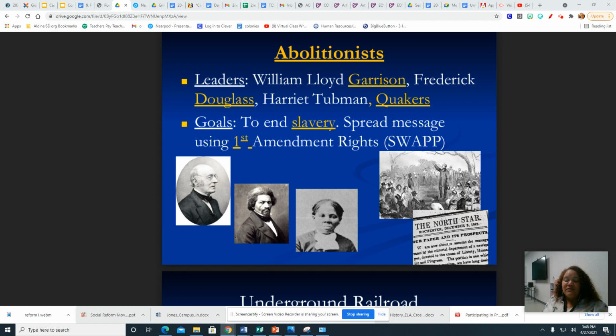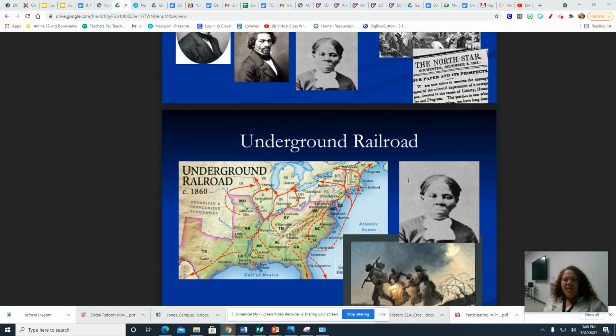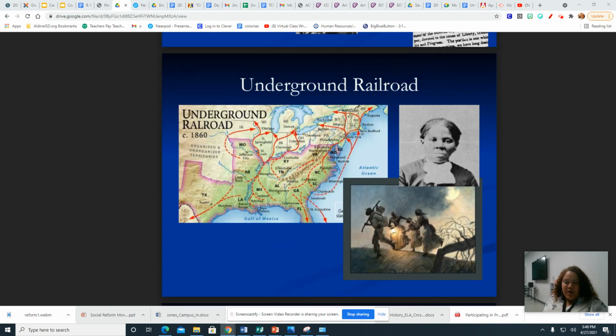And here is the North Star, which is an author, the author is Frederick Douglass. And it was just like the Federalist Papers urged people to be a Federalist, just like Common Sense urged people to join the revolution. The North Star urged people to become an abolitionist. Freedom for all.